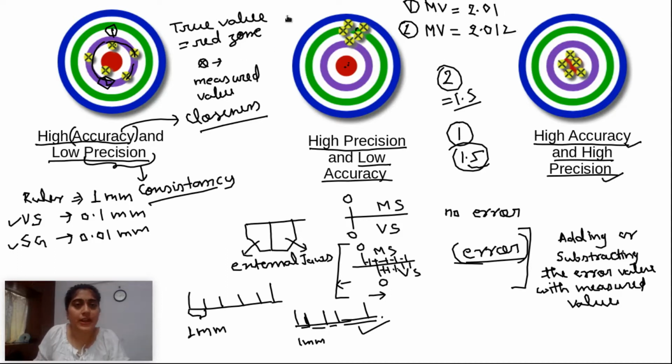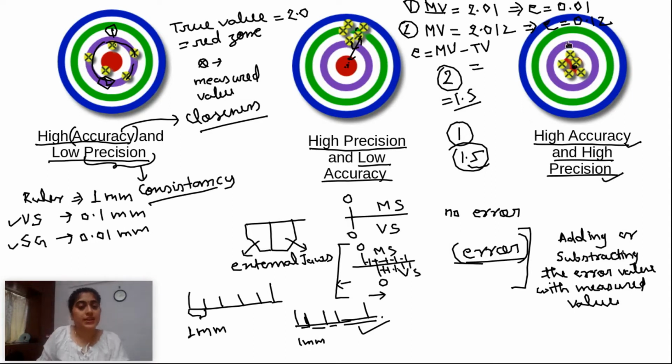Let's assume the true value is 2 only. Error is always the difference between the measured value and the true value. So here the error will be 0.01, and here the error will be 0.12, like that. For anything, the difference between the measured value and the true value is the error. Difference between these two values is error. Here, a little bit of difference between these two values is error.